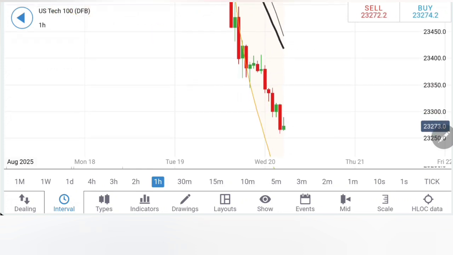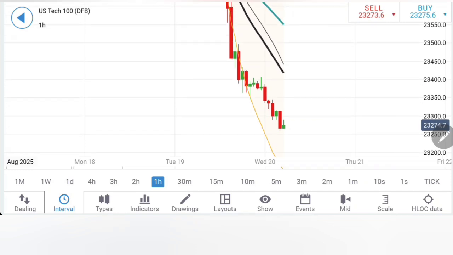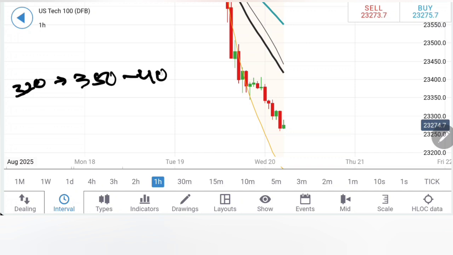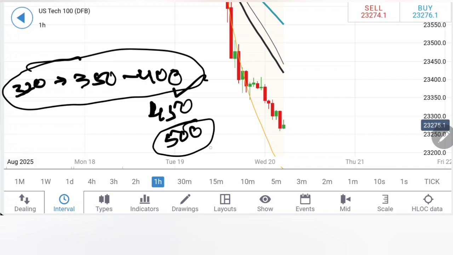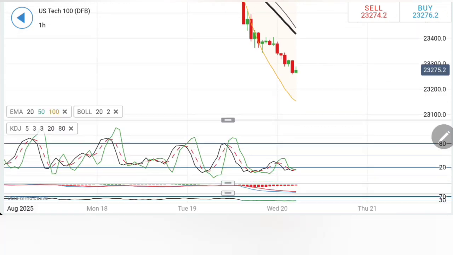Now the buying today can be done at 23,320, but then 23,320, 350 and 400 is the zone which is going to offer it maximum resistance here. Once it trades beyond 23,400, we can expect the bulls to take over, and then 450 and 500 should appear. Now, this is the milestone which Tech 100 has to break in order to stay bullish. Else, I will not treat this as bullish.